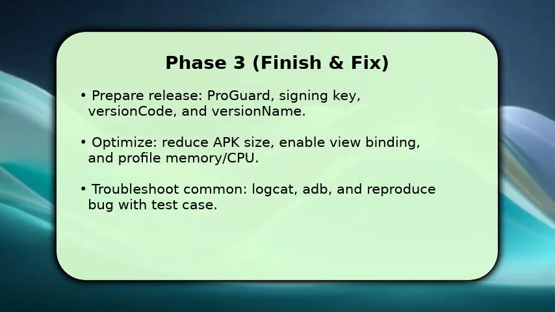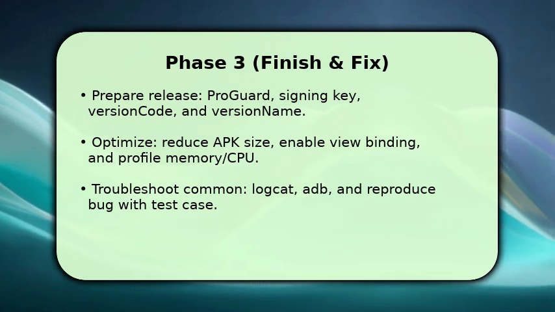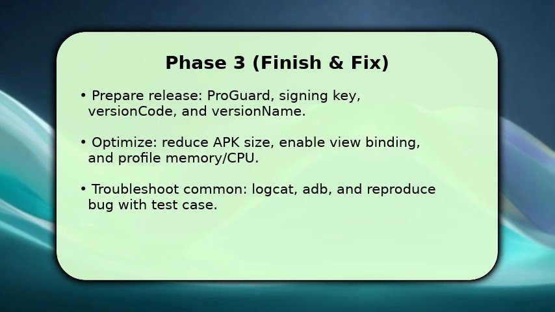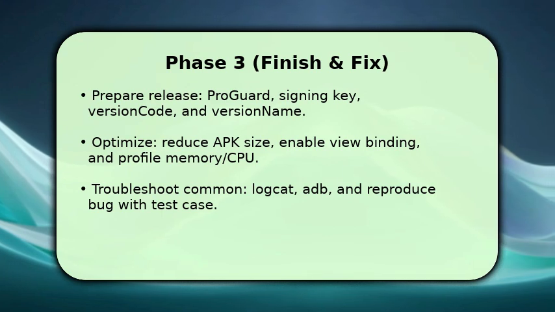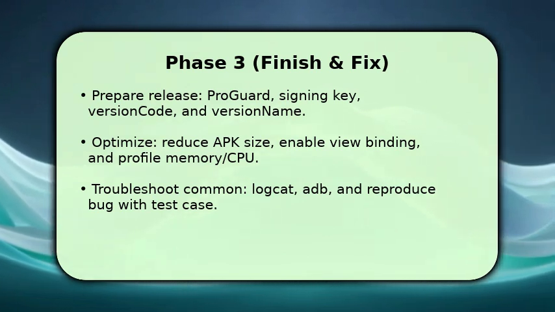If something breaks, reproduce the bug, capture logcat output, and isolate the failing component with a debugger and unit tests. If needed, roll back a release. Quick tip: bisect commits to find when behavior regressed, then fix.